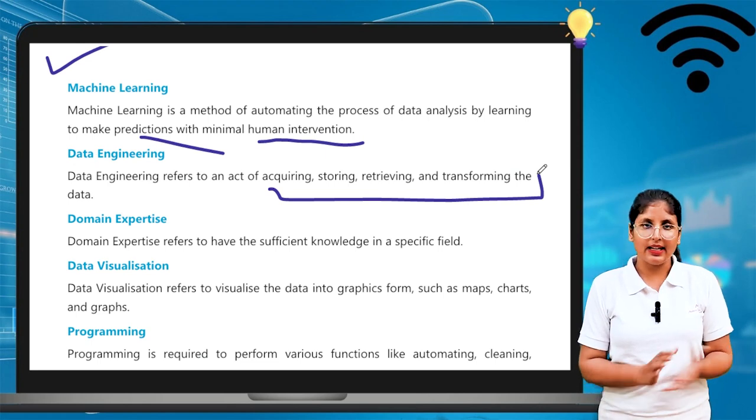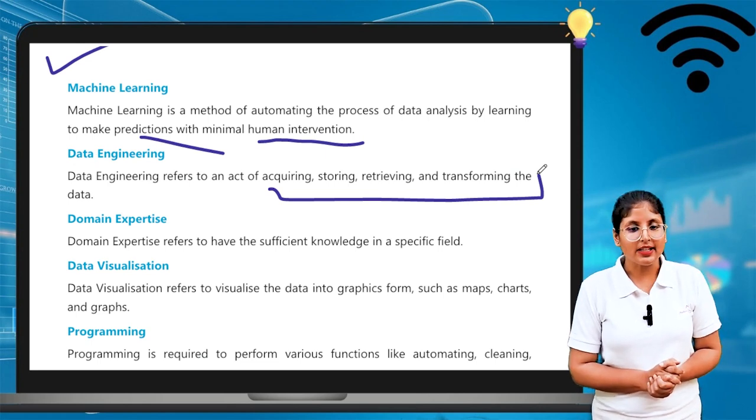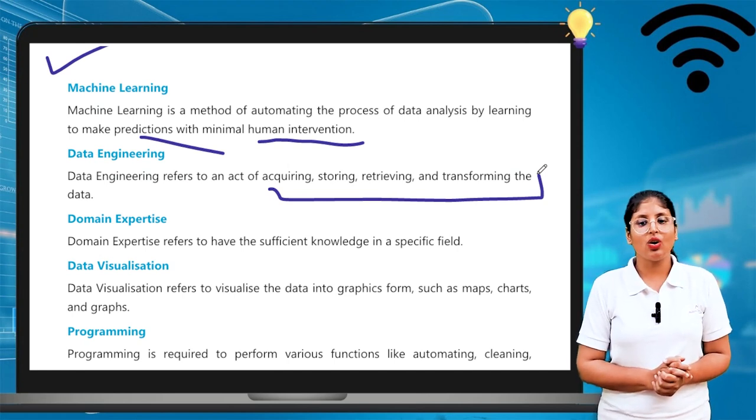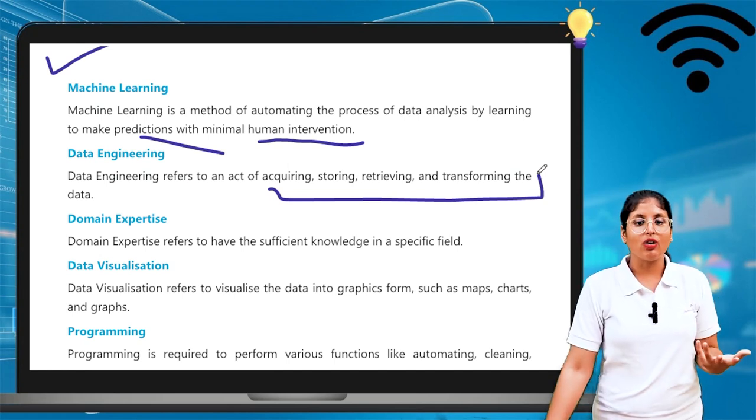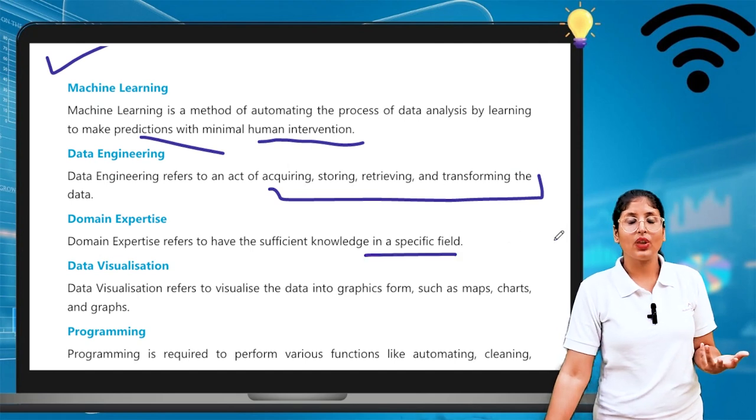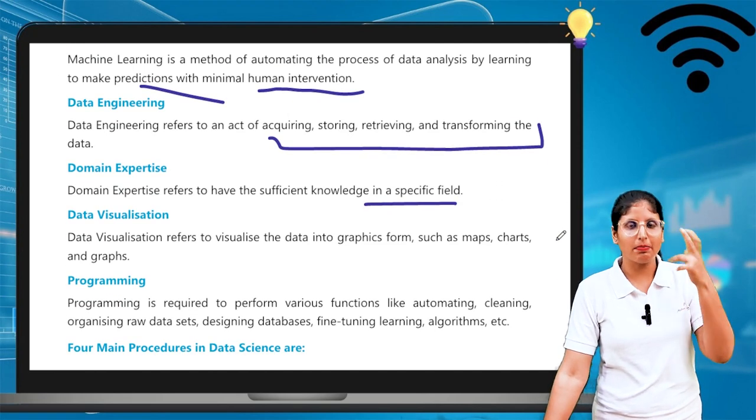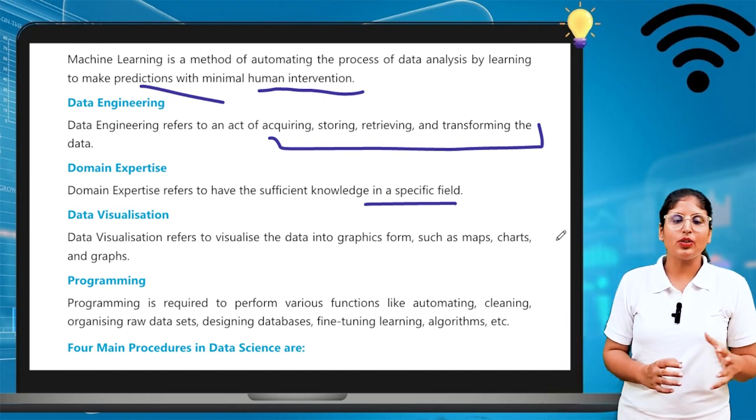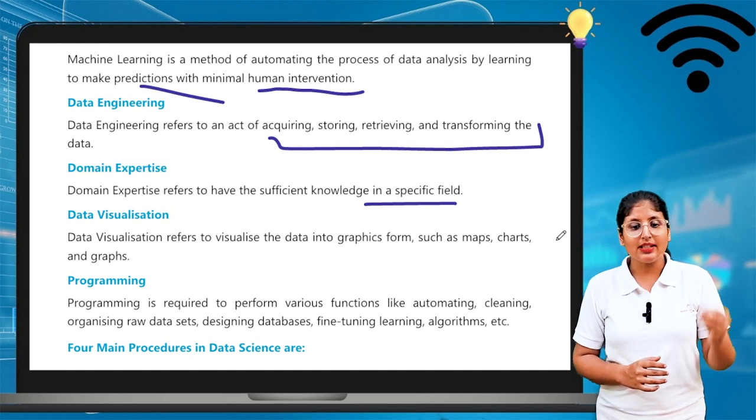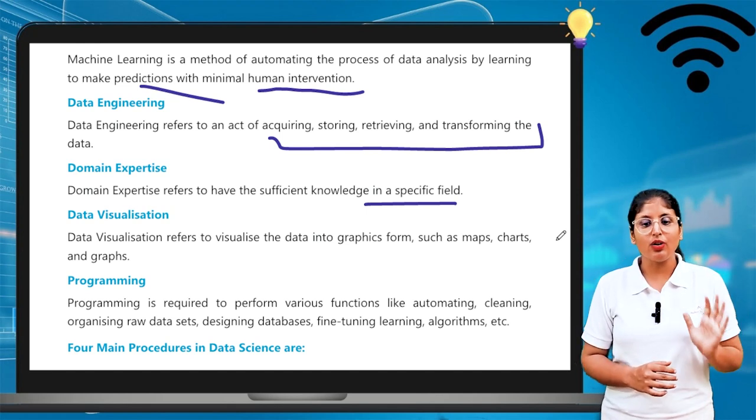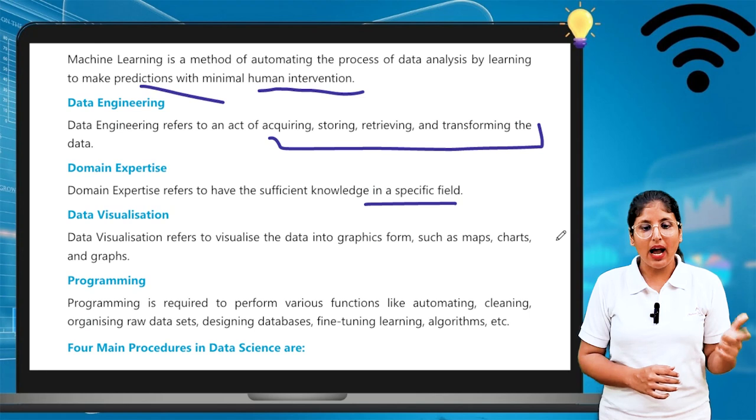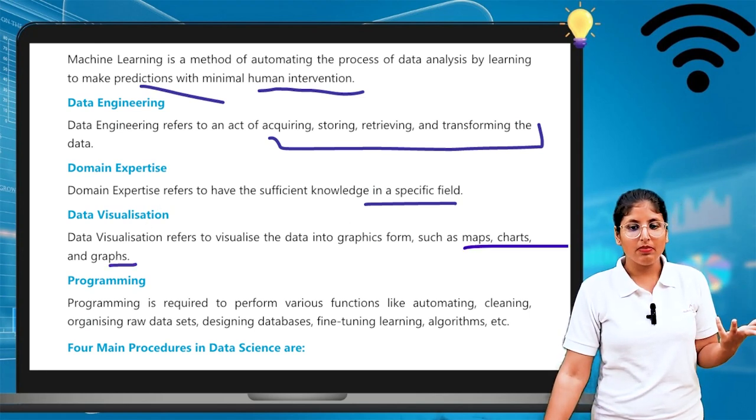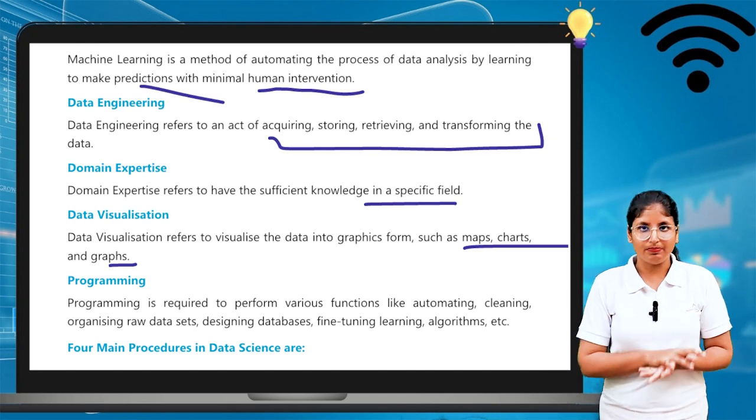Okay, in data engineering, next is domain expertise. Domain expertise refers to having sufficient knowledge in a specific field. Of course, someone who is an expert in that particular field is known as having domain expertise. Next is data visualization. Data visualization refers to the visual representation of data in graphics such as maps, charts and graphs. They help us make our data presentable.